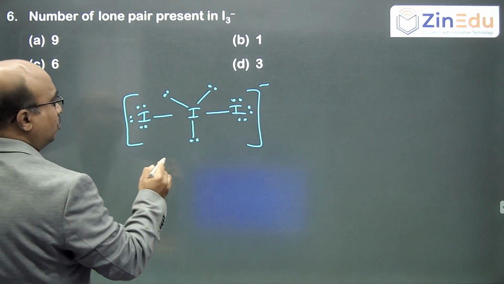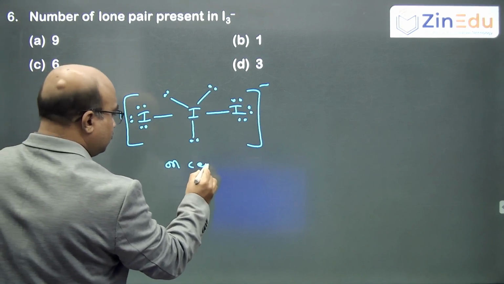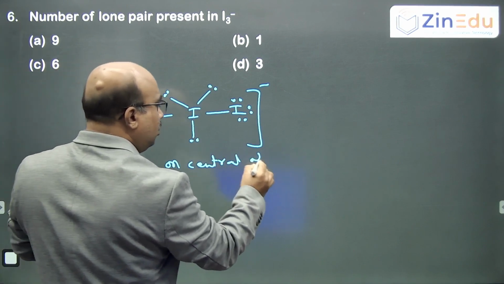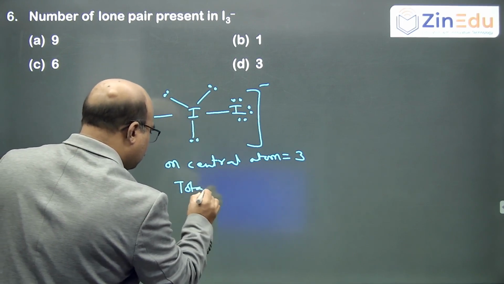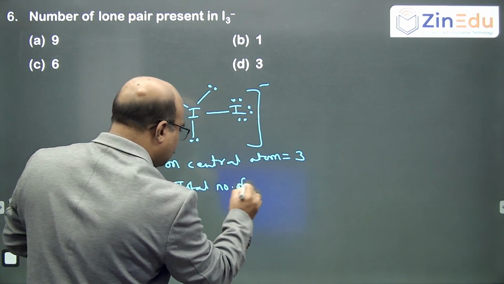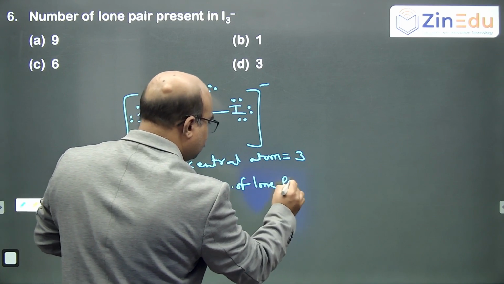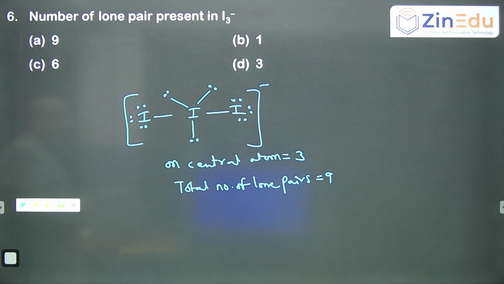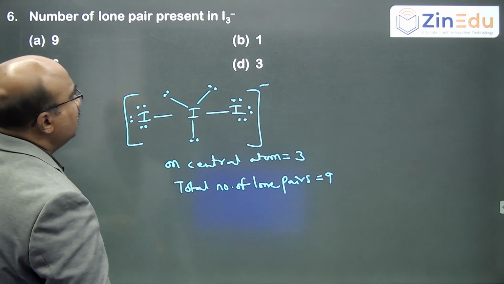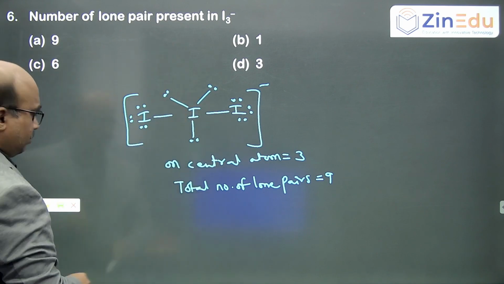Okay. So, on the central atom it will be 3, total number of lone pairs is 9. Okay. So, it can be A or D depending on the exact question.